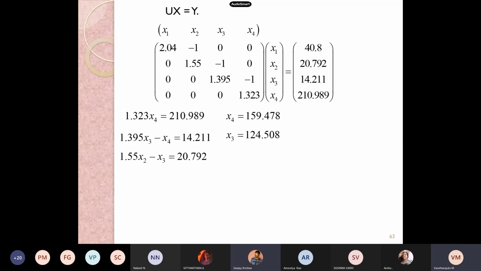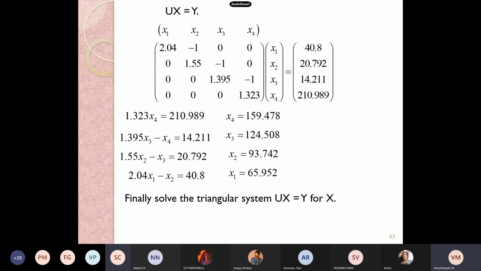Sir, 93.74, sir. 93.742. Very good, very good. Similarly find the value of x1. 2.04 x1 minus x2 is equal to 40.8. Apply the value of x2, then you will get the value of x1. Sir, 65.95. Very good, very good. This is our result.